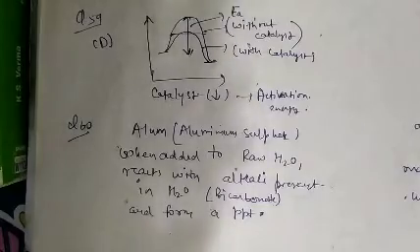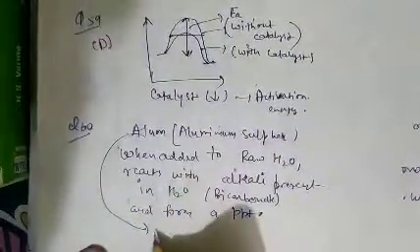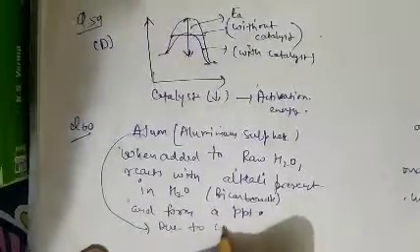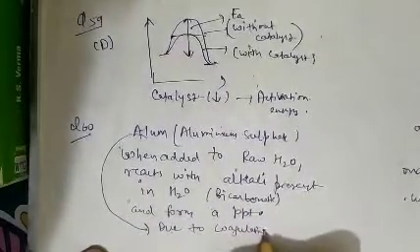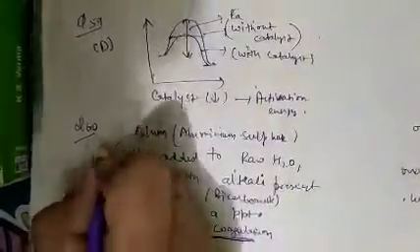So we can say that alum purifies muddy water due to coagulation. Alum purifies muddy water due to coagulation. So alum purifies water due to coagulation. So question number 60, option C is correct.